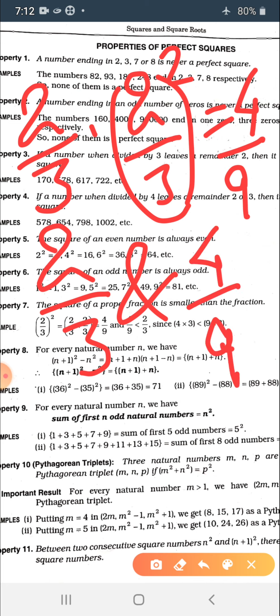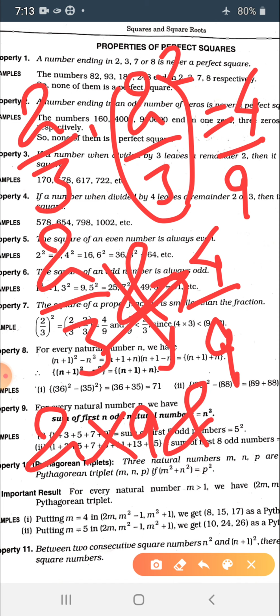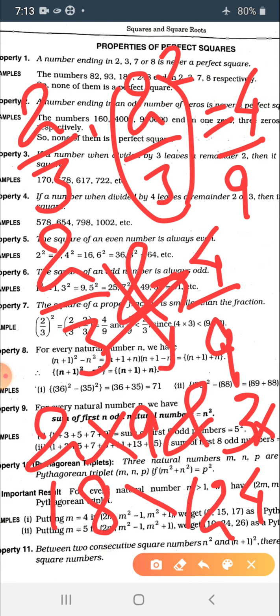To compare, what we generally do is cross multiply. I think you might know it. So the product of 2 and 9 and the product of 3 and 4. 2 multiplied by 9 is 18, and 3 multiplied by 4 is 12. So 18 is greater than 12. Thus we come to the conclusion that 2 by 3 is greater than the square of 2 by 3.